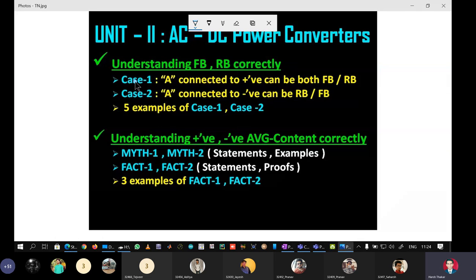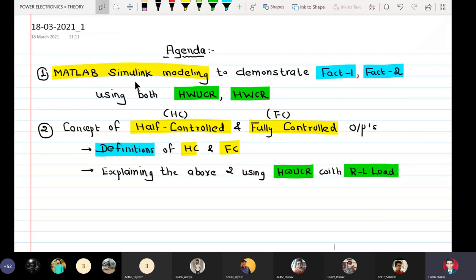What I thought is, how nice it would be if I demonstrate making a half wave uncontrolled and a half wave controlled rectifier, and actually demonstrate to you that, see, the load voltage is going below x-axis but still the VLAVG is positive. And we can similarly show that yes, the waveform is going above x-axis but still the VLAVG is negative. That is why in today's agenda I have put the following points: MATLAB Simulink modeling to demonstrate fact 1 and 2 using both half wave uncontrolled rectifier and half wave controlled rectifier.